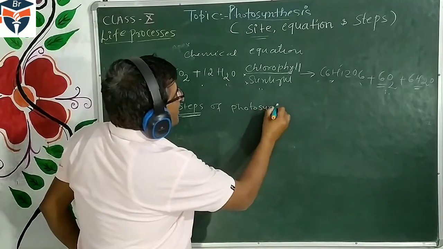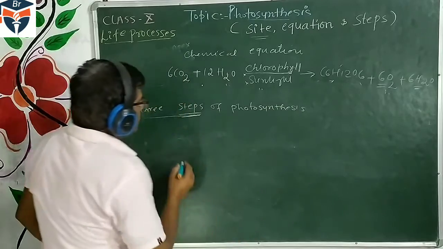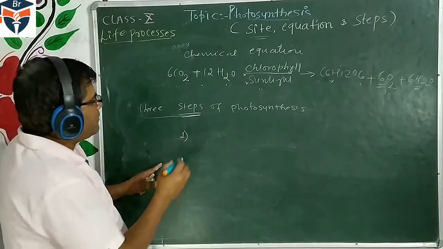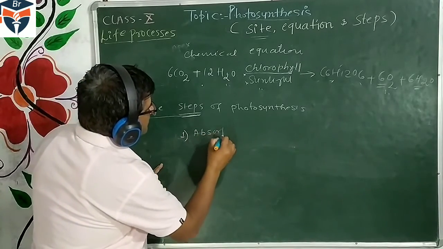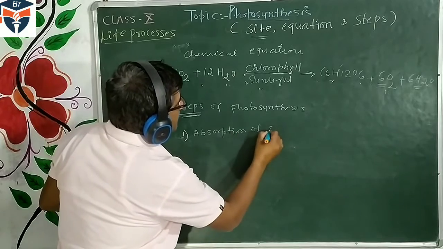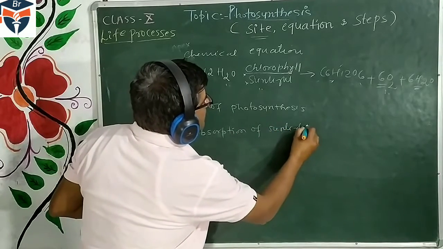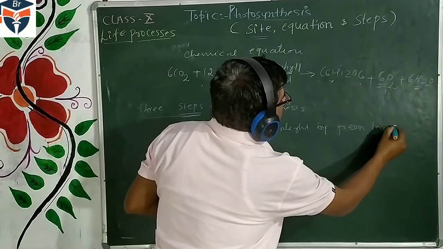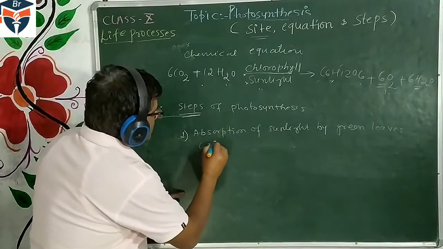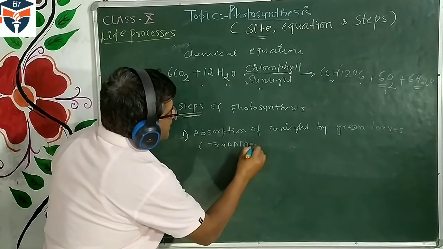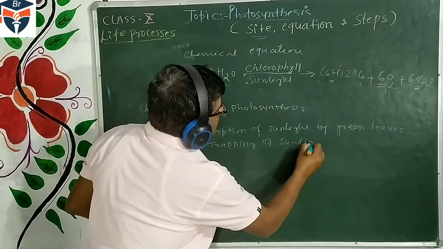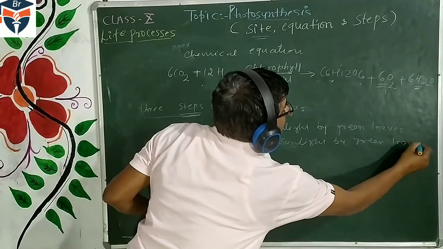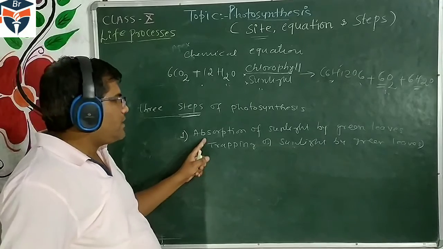Number one: absorption of sunlight by the green leaf, or we say trapping of sunlight by the green leaf. Because the green leaves contain chlorophyll, chlorophyll traps the sunlight.